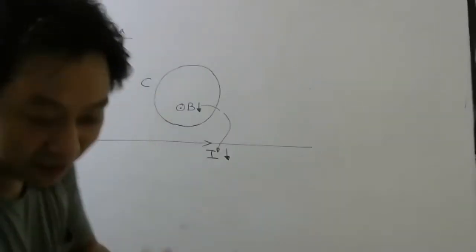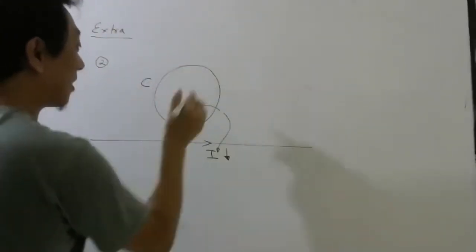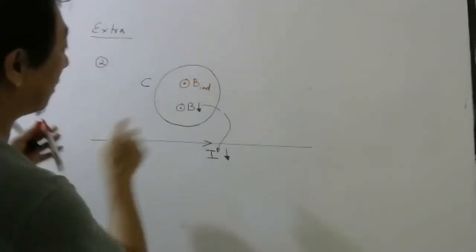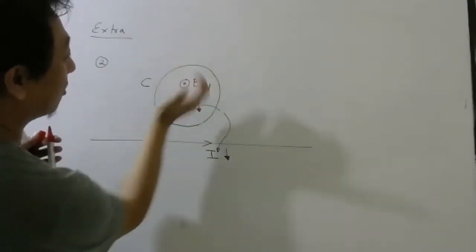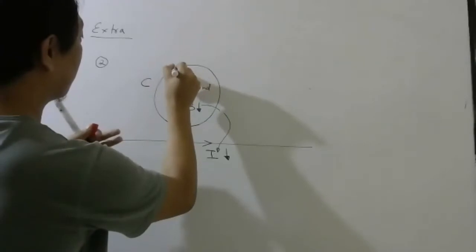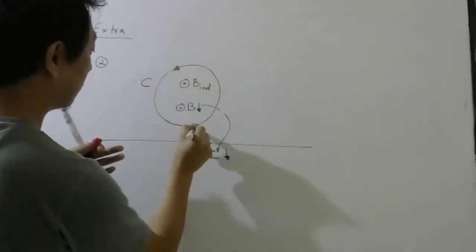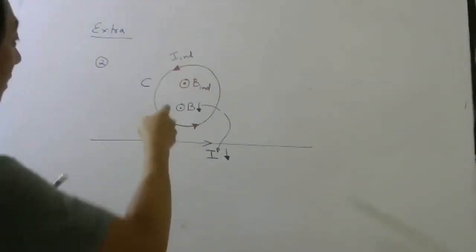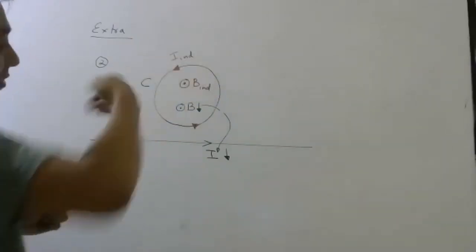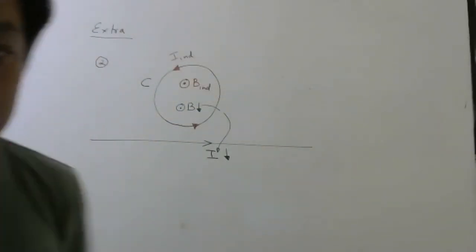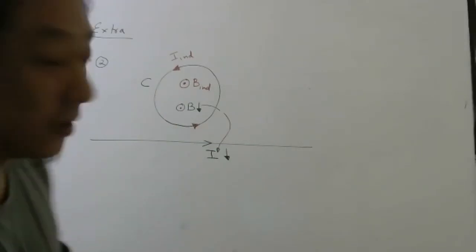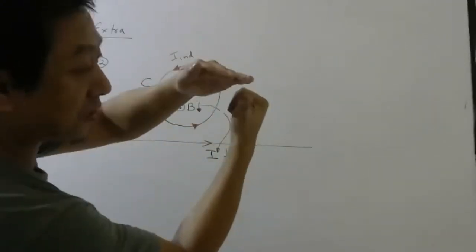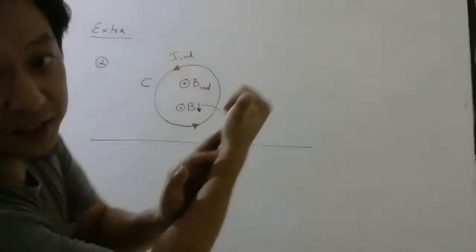So you should create the induced current. The induced current will try to create magnetic field in the same direction. So induced magnetic field should be this way. So current should flow this way. This will be your induced current. Okay, so this is anti-clockwise, no? Yeah, that was clockwise. So I hope everybody understood this nicely. Remember, this magnetic field is decreasing. To oppose something which is decreasing, you have to produce it in the same direction, right?